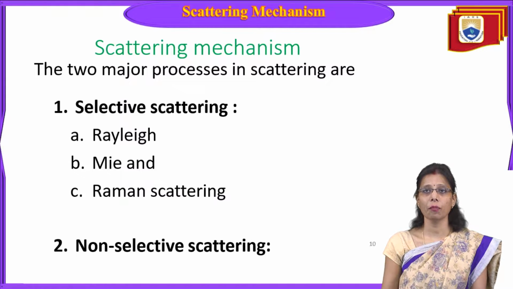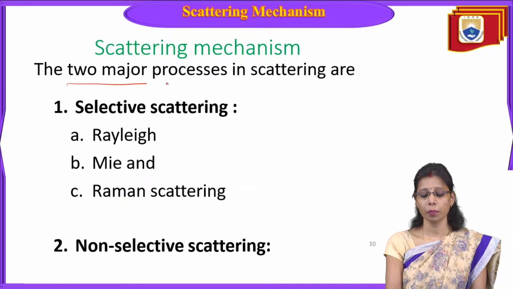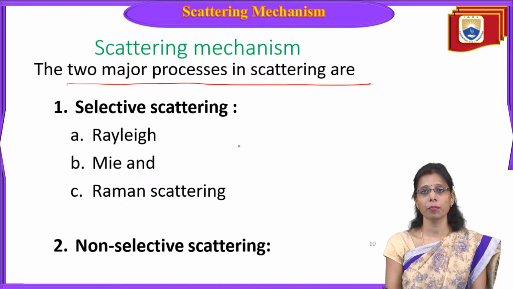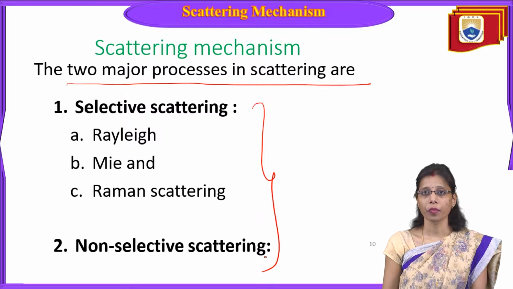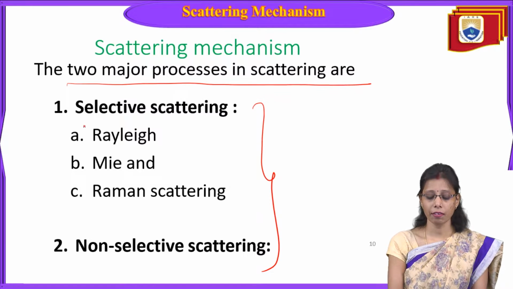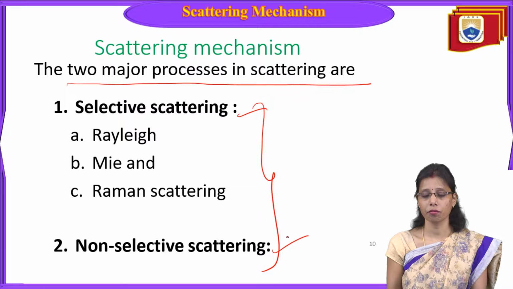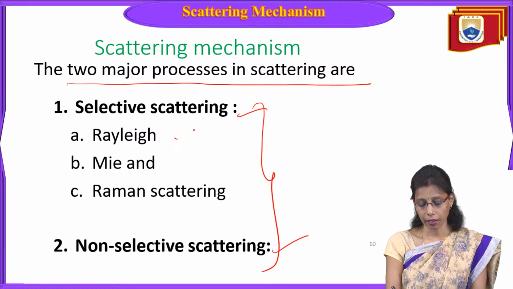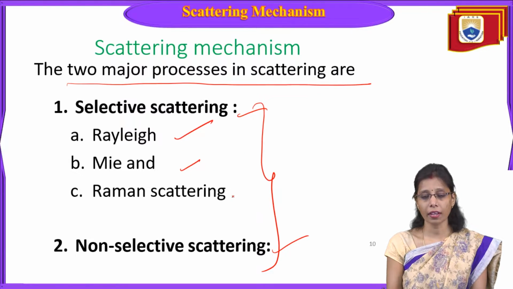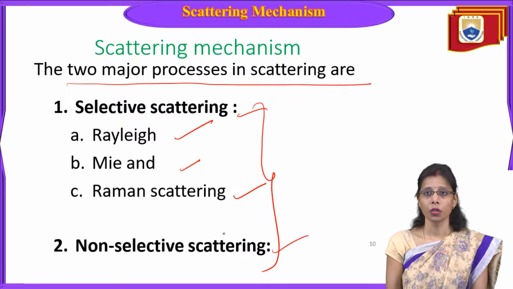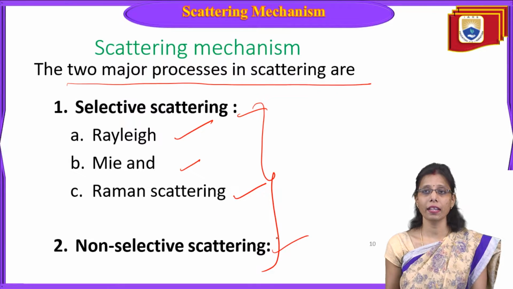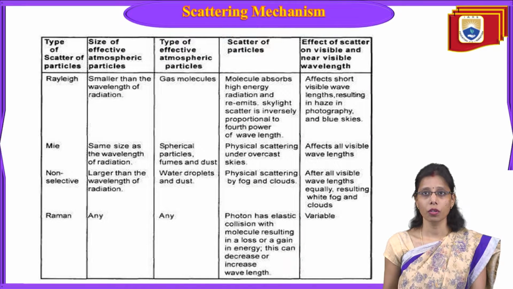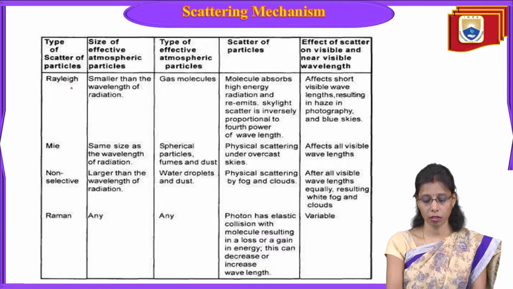When scattering happens, there are different types of scattering that take place. The different types of scattering are selective and non-selective. Under selective we have Rayleigh scattering, Mie scattering and Raman scattering. All these scatterings take place when radiation interacts with the atmosphere. So let us see this table.